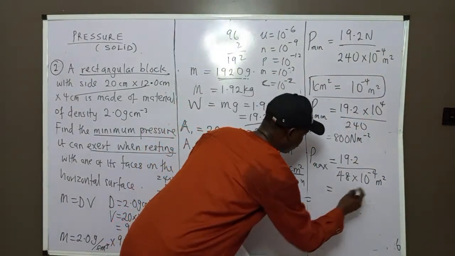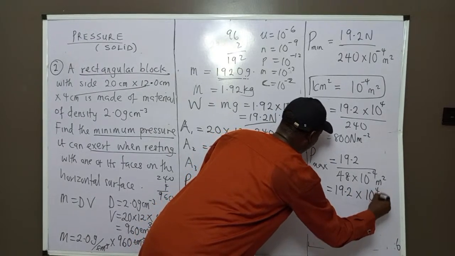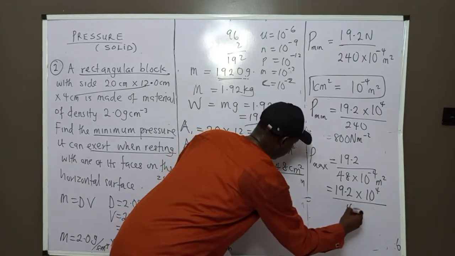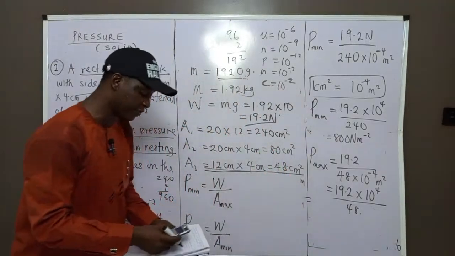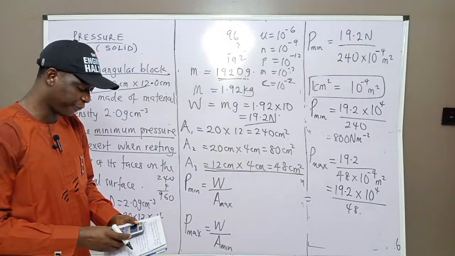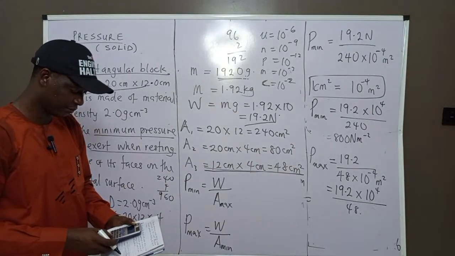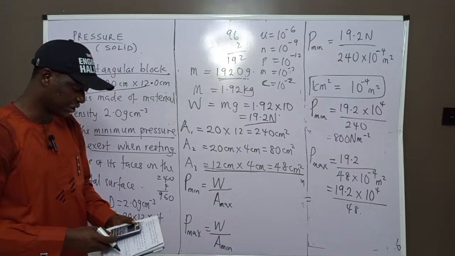Now, this one will go up as 19.2 times 10 to power 4 to remove the minus, then divide by 48. So what do you have now, class? 19.2 times 10 to the 4 is 192,000, divided by 48.